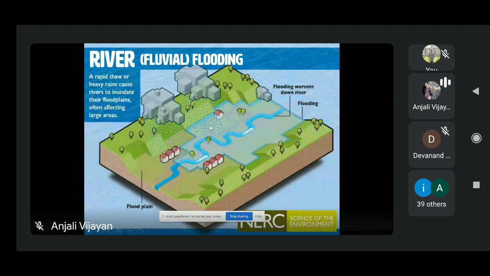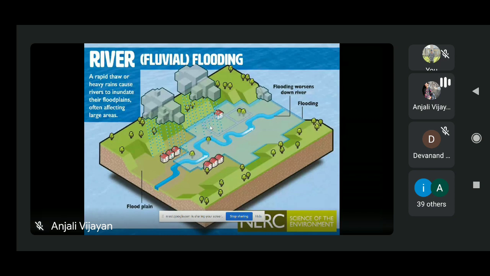Now we will see the third one, river flooding or fluvial flood. This is one of the very common types of flooding that happens in India. It can last for days or weeks. These are characterized by gradual river overflow caused by extensive rainfall over an extended period of time. If there is extensive or intense rainfall which lasts for a longer period of time, then we can expect a riverine flood or fluvial flood.